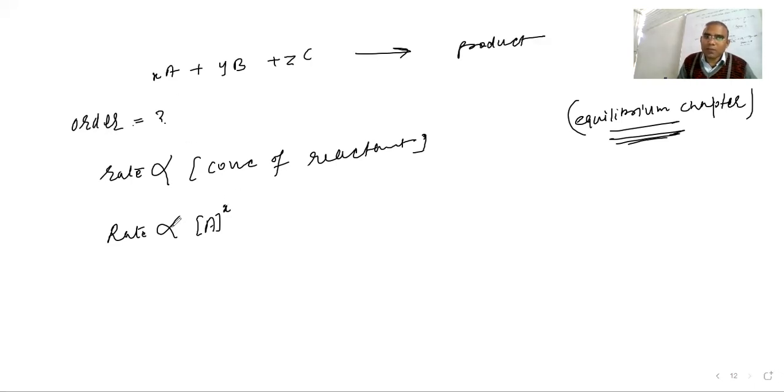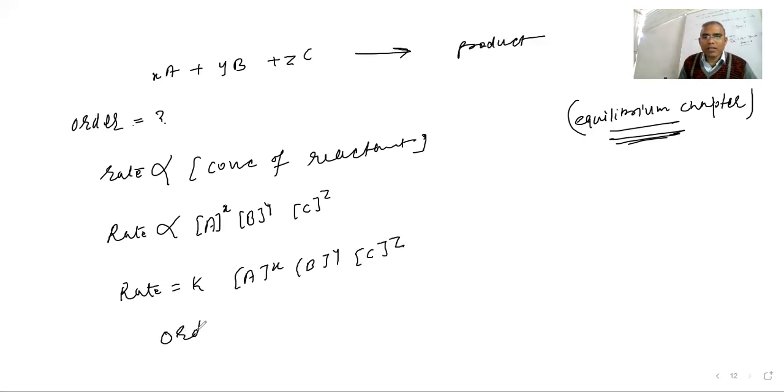Proportionality means power. Then B has power y, and C has power z. So rate is equal to K, A to the power x, B to the power y, and C to the power z.